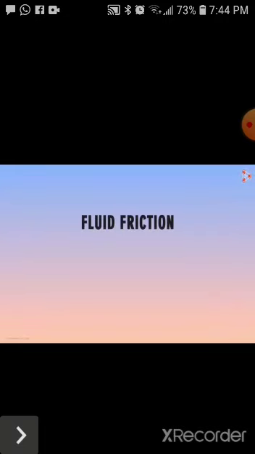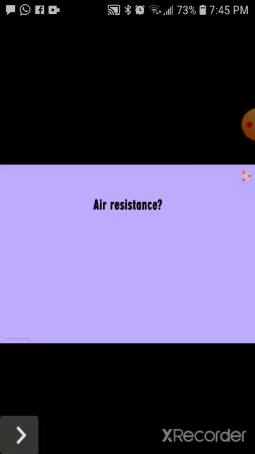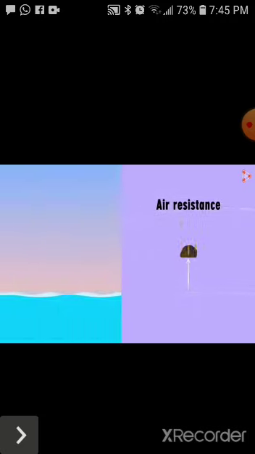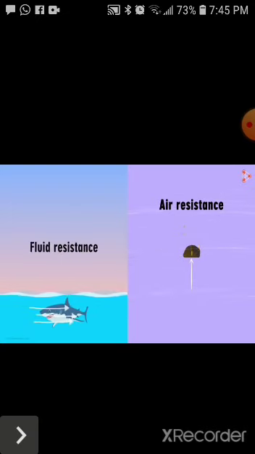Let's discuss a bit more about fluid friction in this lesson. Just like solids, fluids too exert a force of friction when objects move through them. Do you think air offers resistance? Doesn't seem intuitive, right? When I drop a stone from a particular height, it falls to the ground. Does air offer resistance here? Of course it does. What about water? Does it offer resistance? Yes, when fish swim, they encounter fluid resistance from the water. The frictional force exerted by fluids is also referred to as drag.